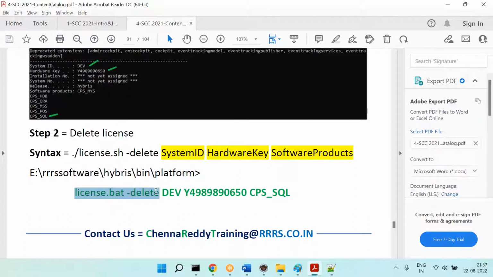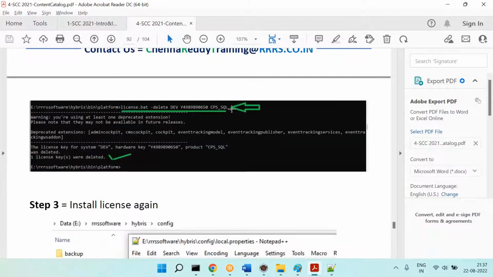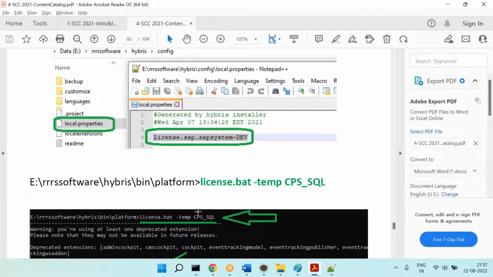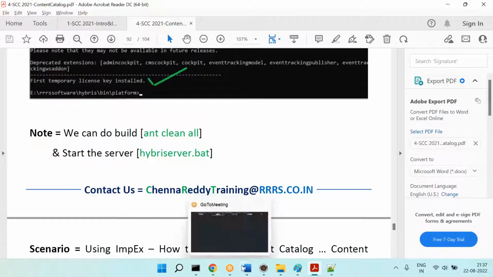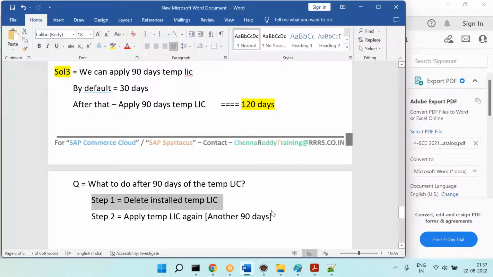License.bat minus delete, and the dev license you applied. Then, what is my hardware key? You can see here. Use that hardware key. And what is the software? This one, CPS_SQL. This will delete the license, and then install it again. That's it. You will get another 90 days. That's how you can manage the licensing in projects or for practice purposes.